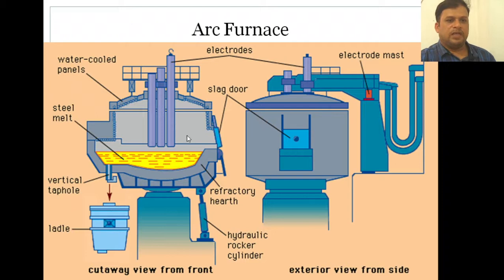So the slag door is used to collect the impurities, or the waste, and the molten steel is collected in the ladle here. So we are seeing this arc furnace with the setup of water cooled panels, the melting steel, vertical tap hole, a ladle, and also the refractory hearth and hydraulic rocker cylinder. These are the main things to be considered in the arc furnace for melting of these metals.